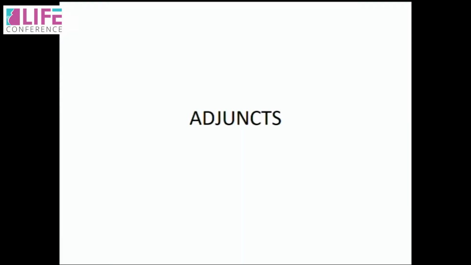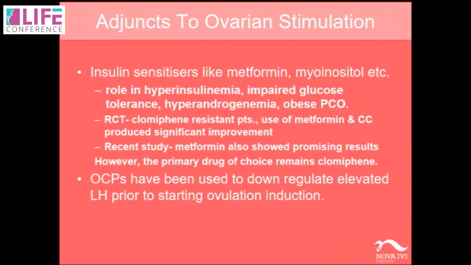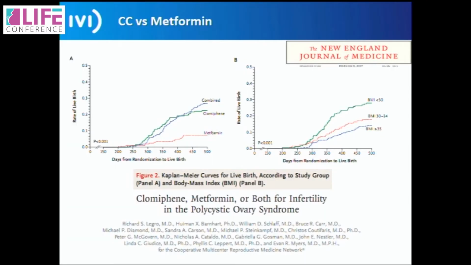Adjuncts. In India we have a bias towards using adjuncts in huge quantities. The adjuncts that we are using in huge quantities are metformin and myoinositol, the new kid on the block, but their role is very limited, possibly only in obese, hyperinsulinemic women with documented impaired glucose tolerance, etc.